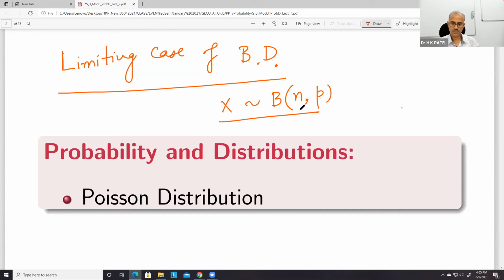A limiting case is like this: if n is large and p is small, if n is large and p is very small, then we can apply Poisson distribution, right? So we'll see how large n is and how small this p should be. That we'll see.